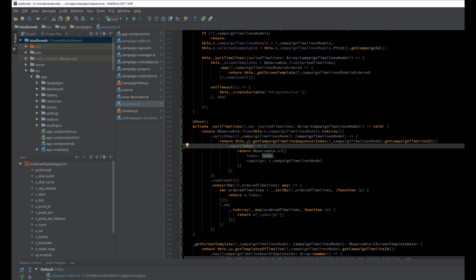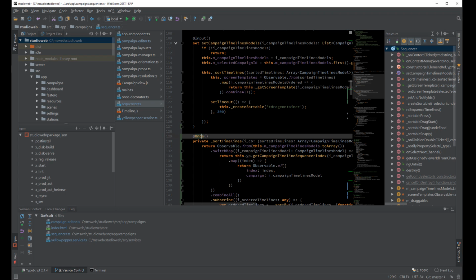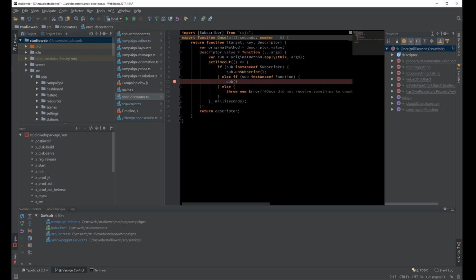So this pretty much takes care of everything. What's really nice about this is that you can also use it for other things, not necessarily observables. Any function that you want to call back, you just return the function and it will call the function. As you can see right here, we test for a subscriber and we call it, and if it's just a regular function, we'll go ahead and call the function to unsubscribe.